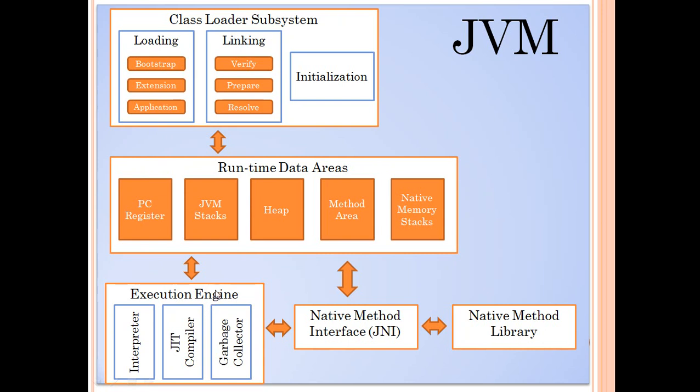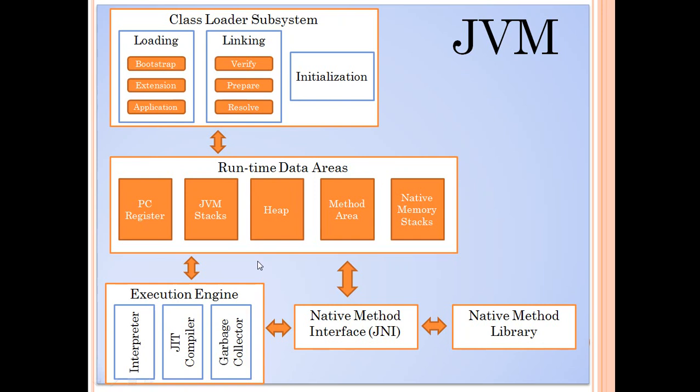The execution engine also handles resource management. So let's say the program requires memory or some other resources. The execution engine is the one responsible for managing that part as well. When we say memory management, garbage collection comes into the picture. Whenever objects are initialized and we want to deallocate space for objects which are not being used anymore, garbage collection runs a thread on the heap, checks for unreferenced objects, and removes them from the heap memory so that the JVM can have some free space to run the application.